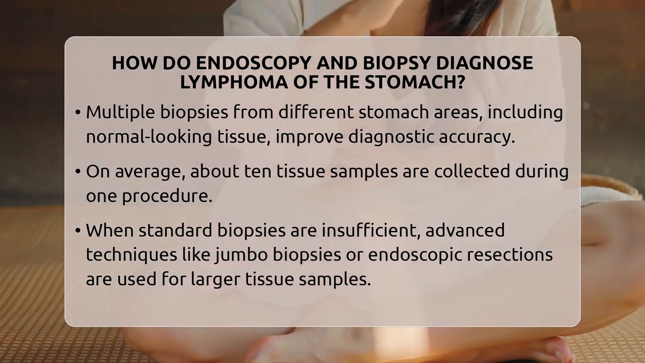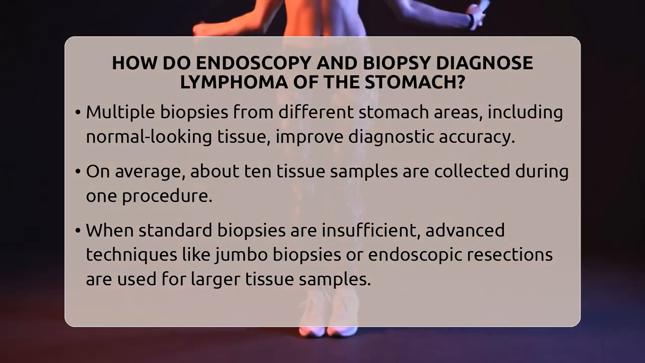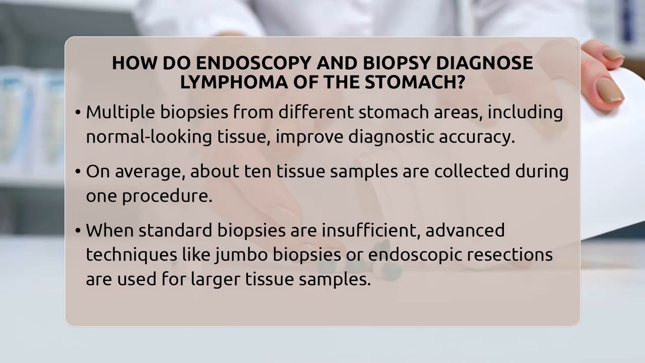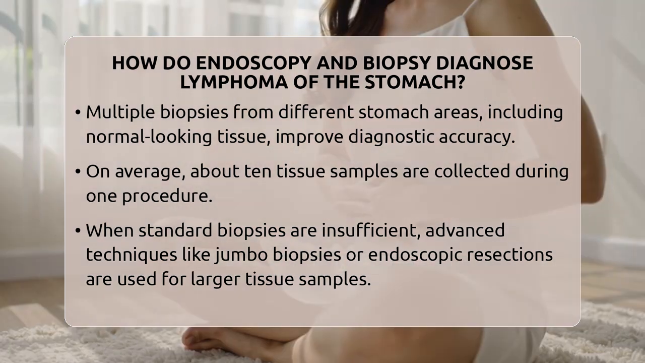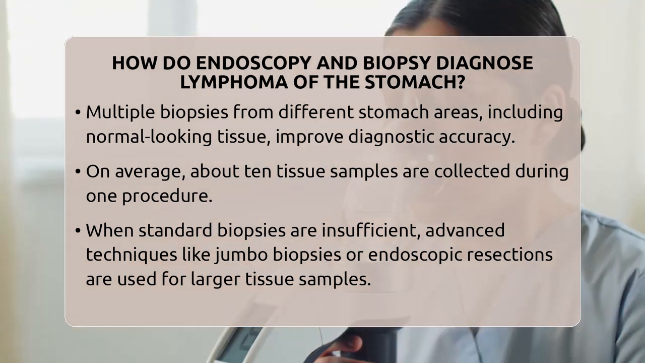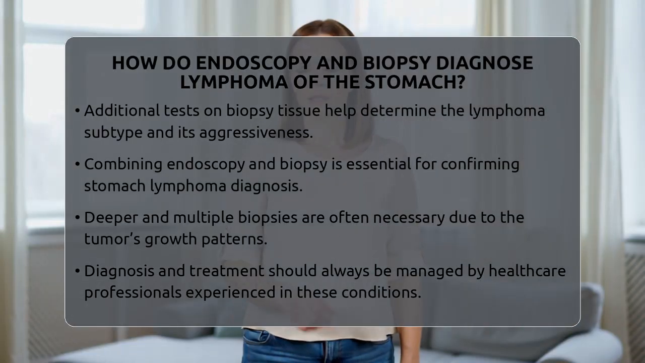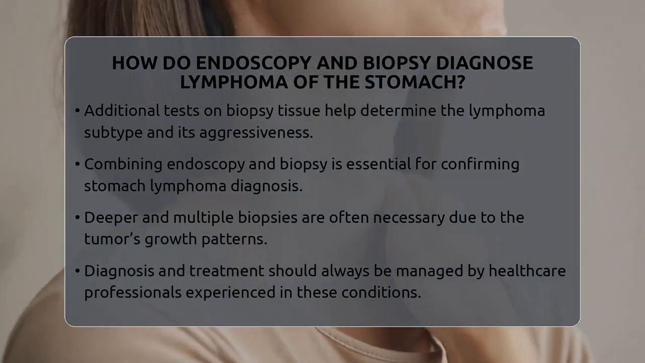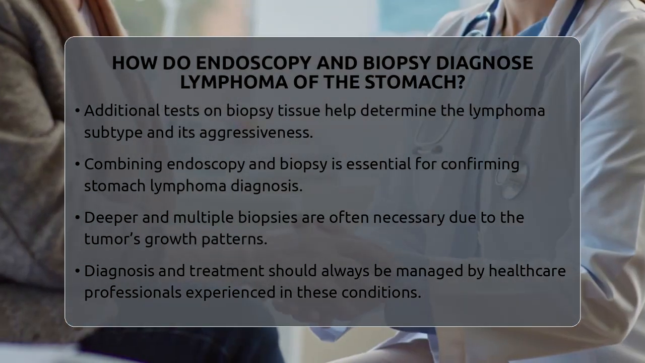In some cases, standard biopsies may not provide enough tissue or may not find the lymphoma. When that happens, more advanced techniques like jumbo biopsies, endoscopic mucosal resection, or endoscopic submucosal dissection are used. These methods allow for larger and deeper tissue samples, making it easier to identify lymphoma cells. Once the tissue confirms lymphoma, additional tests are done on the samples to determine the exact subtype and how aggressive it might be. This information is essential for planning the best treatment approach.